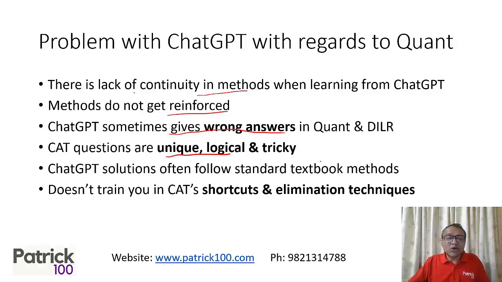Also, the methods used by ChatGPT are normally standard textbook methods. They don't use shortcuts, elimination techniques, etc. So you don't learn these techniques, which means that by studying quant from ChatGPT, it may not help you to boost your scores. You may learn some concepts, which you can Google and find out. But learning purely CAT quant from ChatGPT doesn't help so much.